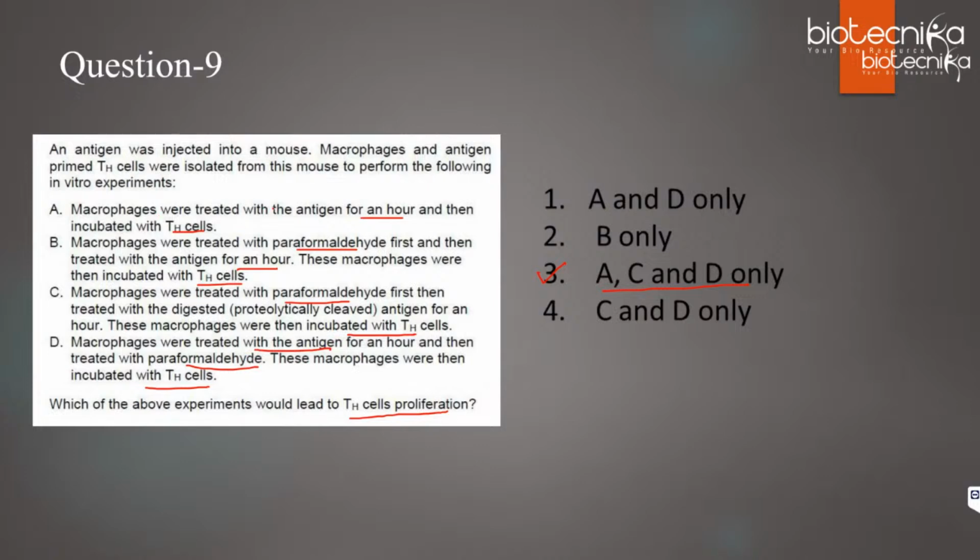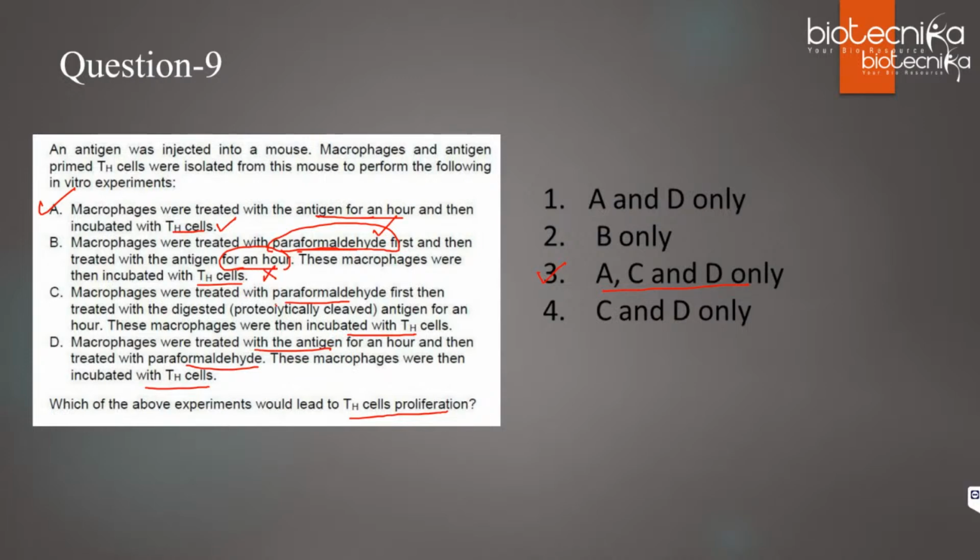Why? Because A says macrophages were treated with the antigen and then incubated with T helper cells. Macrophages can take the antigen, process it, and they'll have MHC class 2, so they can present it to T helper cells and the T helper cells proliferate. B says macrophages were treated with paraformaldehyde. If you treat the macrophage initially with paraformaldehyde, they get fixed and cannot process the antigen. So after that, if you add the antigen, they cannot process it, so T helper cells will not proliferate. So B is not correct.